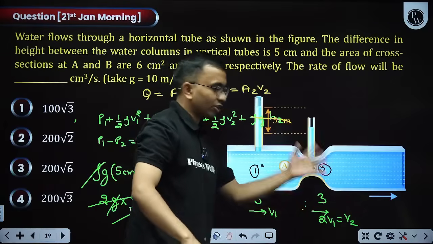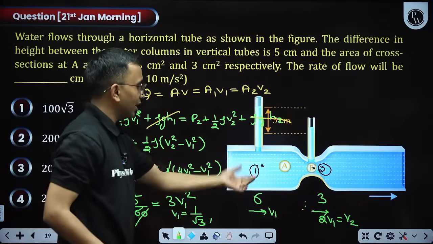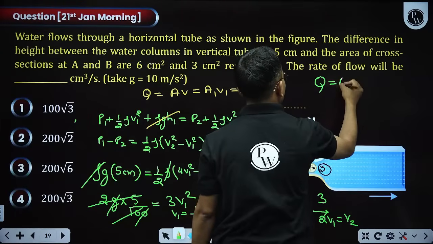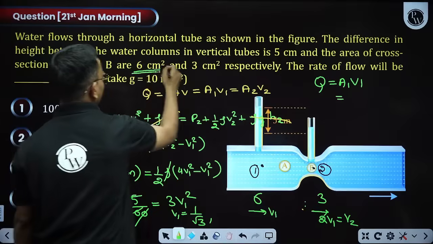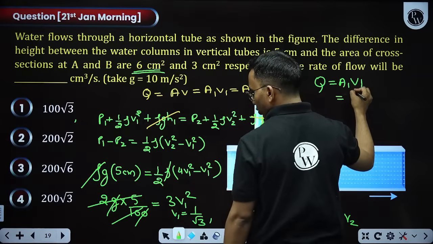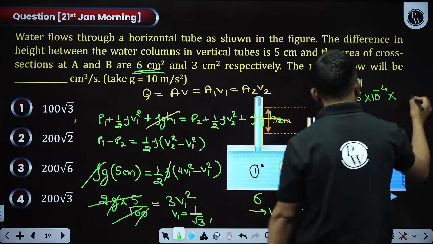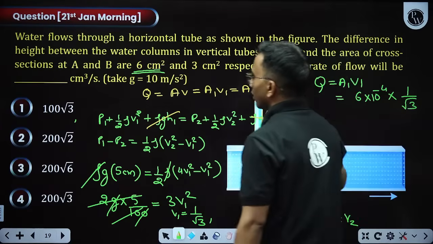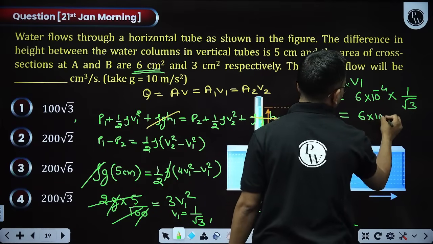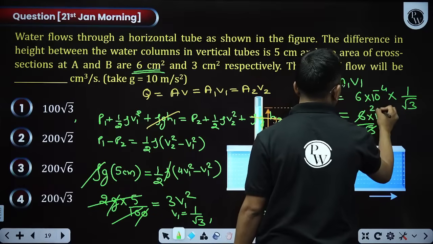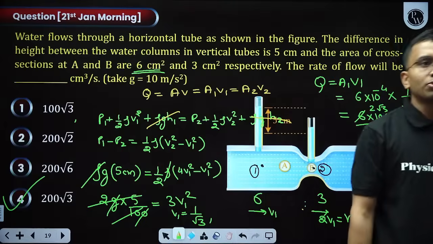V2 will be equal to twice of this. I need A1 into V1 or A2 into V2. I got V1, I'll just multiply A1. So Q is equal to A1 V1. What is A1? A1 is here, this area. This is 6 centimeter square. So 6 centimeter square means 10 to the power minus 4 into what is V1? V1 is 1 by root 3. Okay, I need in centimeter cube per second only. So I can say this is 6 into 100 divided by root 3. So this will become 2 root 3. So 200 root 3. That is option 4. That is option 4. 200 root 3.